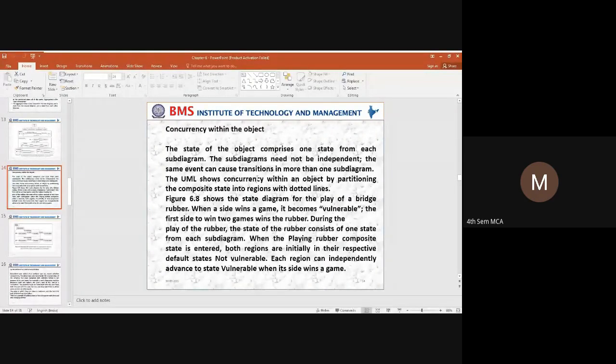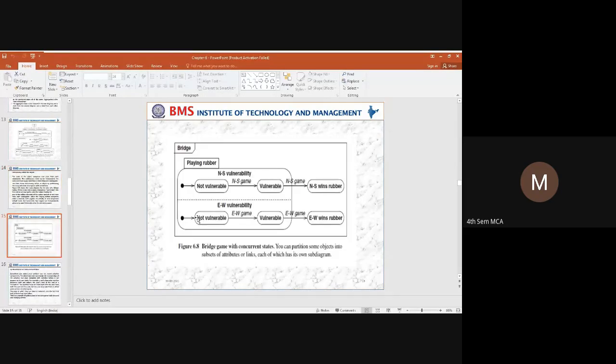When we are trying to use concurrency within an object, we have a UML representation for representing the concurrency. How are we going to represent the concurrency? By using dotted lines. The dotted lines represent the concurrency. So here is an example, the bridge game, a concurrent state. It is nothing but playing with a rubber. The rubber has two different states. The rubber can be vulnerable or not vulnerable.